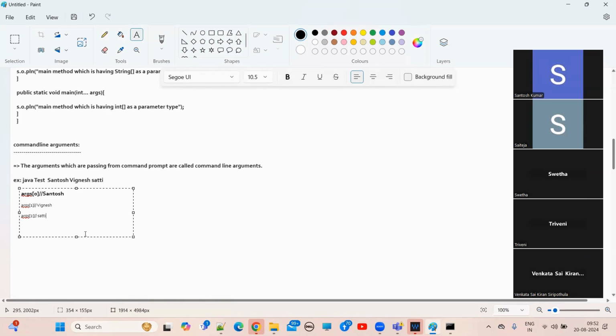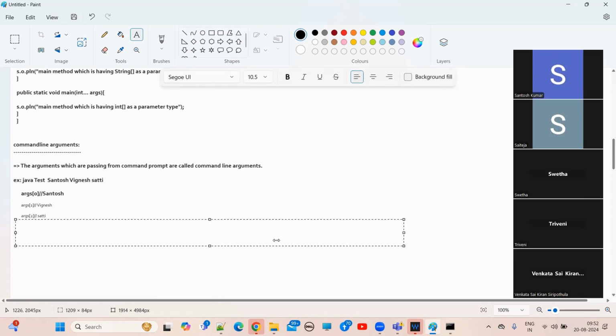So what is the purpose of command line arguments, guys? We can customize the behavior of the main method. So now let me write that point also. Let me close this command line arguments concept here.